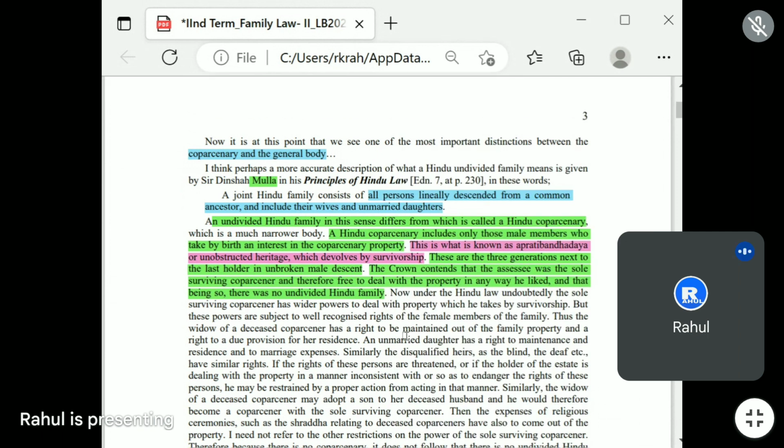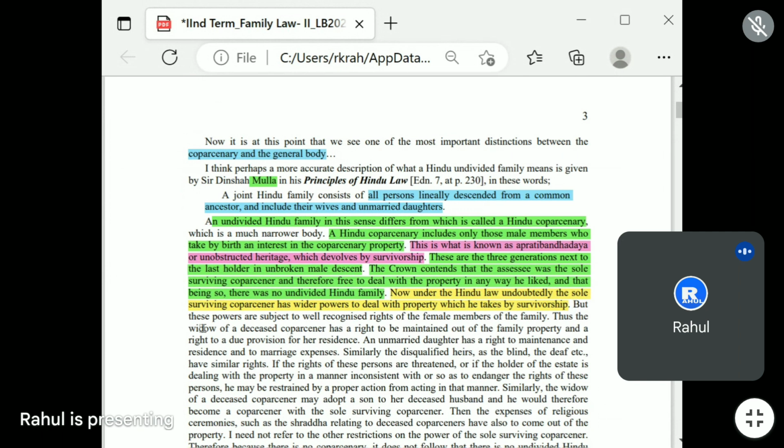Now, under the Hindu law, undoubtedly the sole surviving coparcener has wider power to deal with the property which he takes by survivorship. This is the concept under the Hindu undivided family. He can use the property as he likes.